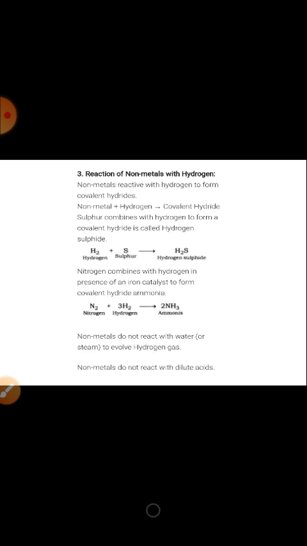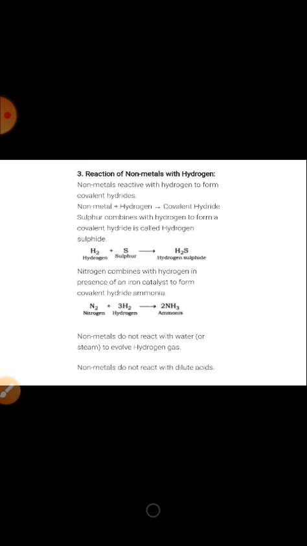Reaction of non-metals with chlorine. Non-metals give respective chlorides when they react with chlorine gas. Hydrogen gives hydrogen chloride and phosphorus gives phosphorus trichloride when they react with chlorine.